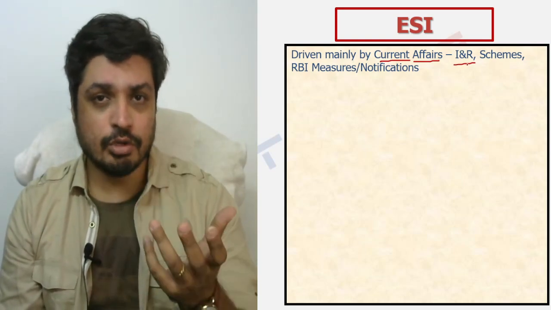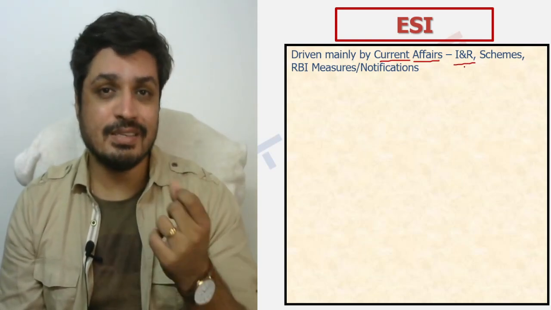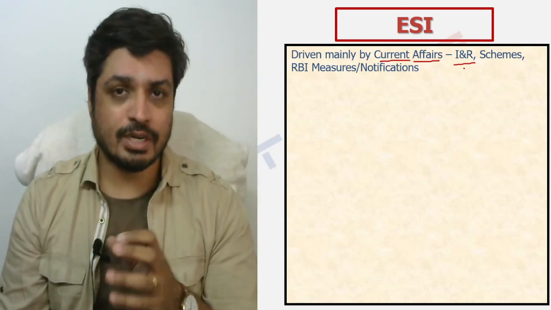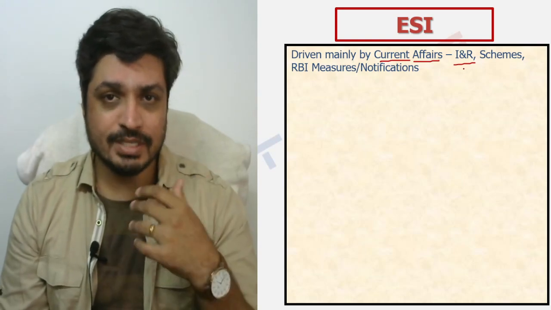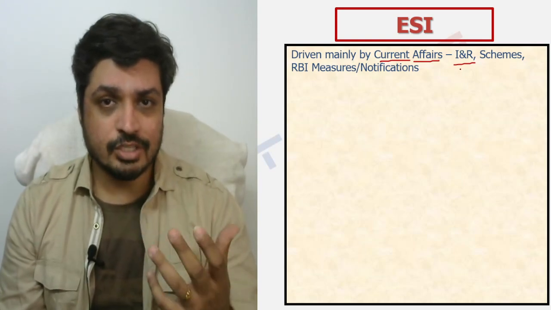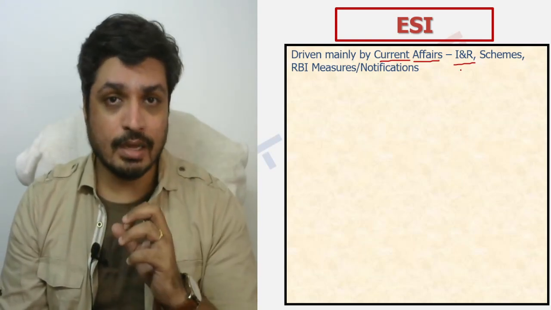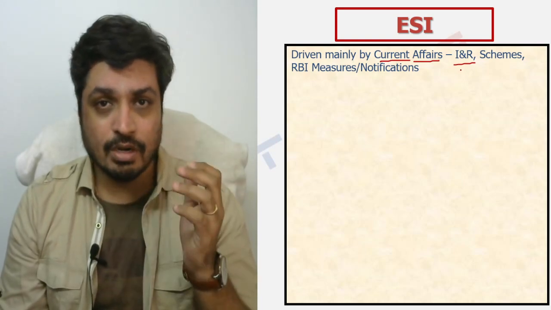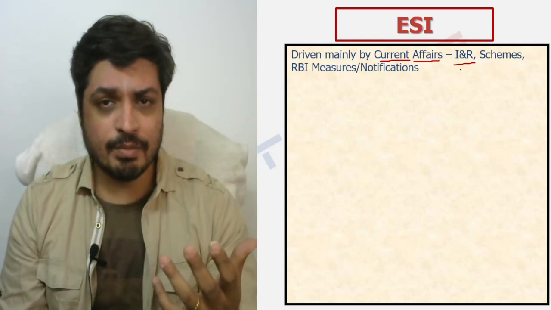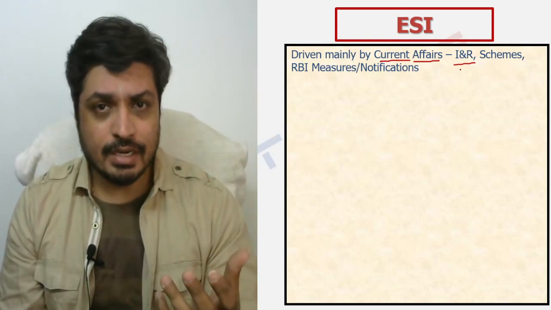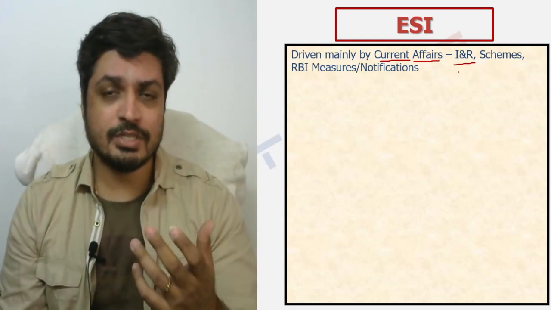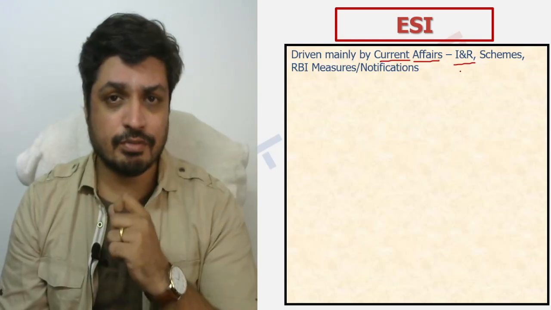The first thing is that you have a module on I&R, which covers your indices and reports. It's a very crucial segment because it covers all the indices and reports of importance, and requires you to spend some time understanding those reports and the technical jargon. When I talk about I&R, it also covers important parts of the syllabus like regional economic cooperation and international bodies like the World Bank, IMF, IBRD, and the reports they have generated, your World Economic Outlook, your World Development Report, and all the reports generated by the RBI as well, the trends and analysis of banking.